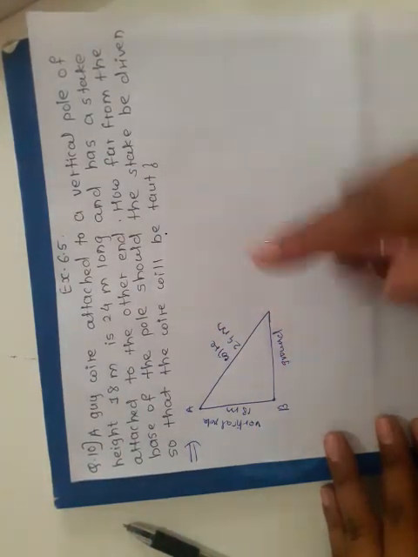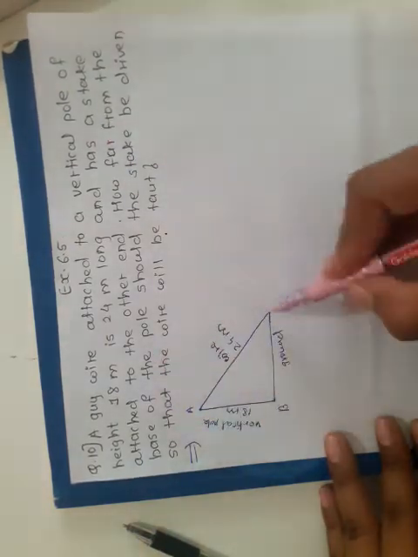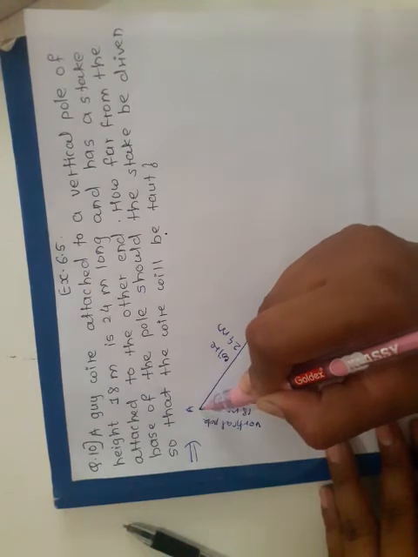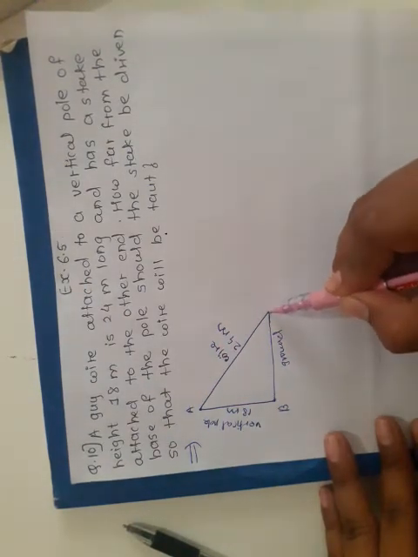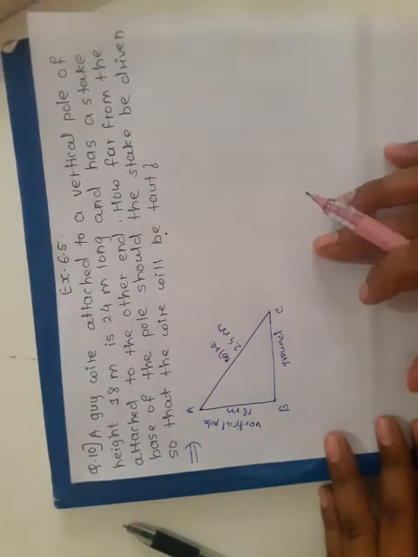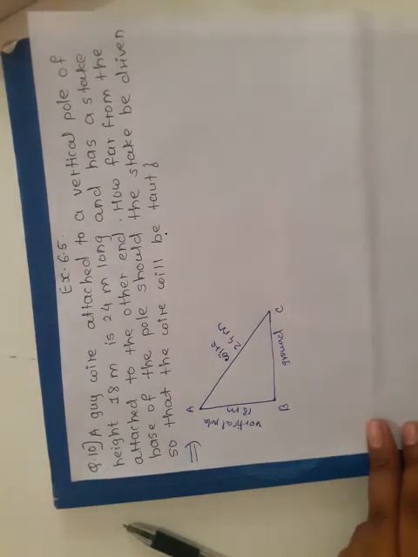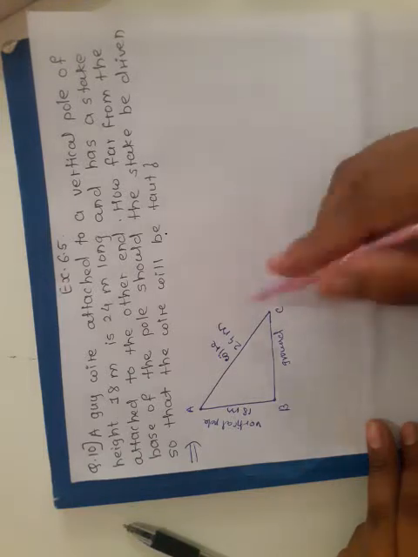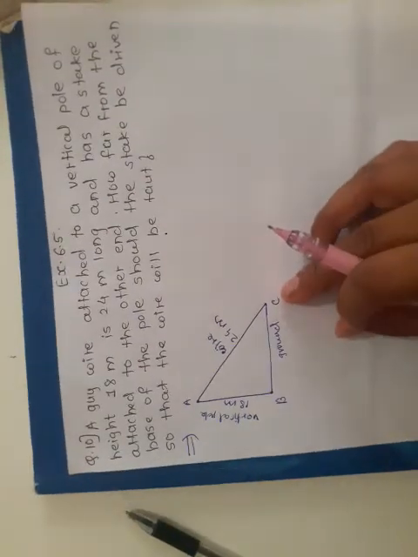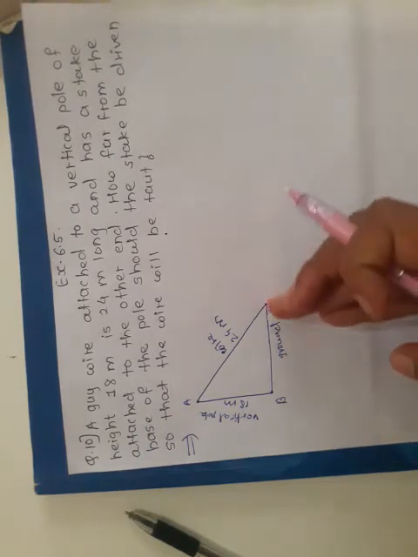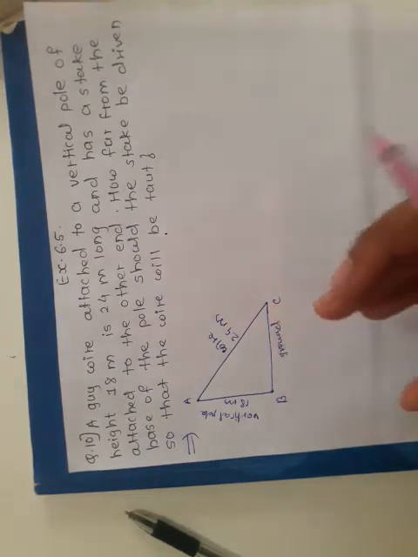This point is what? And it has a stake attached to the other end. One point of this wire is attached to the top of the vertical pole and the other end is attached with this stake. Stake is what? It is a pointer made up of wood or some material, which is driven on the ground, so that we can drive it on the ground to measure the distance.